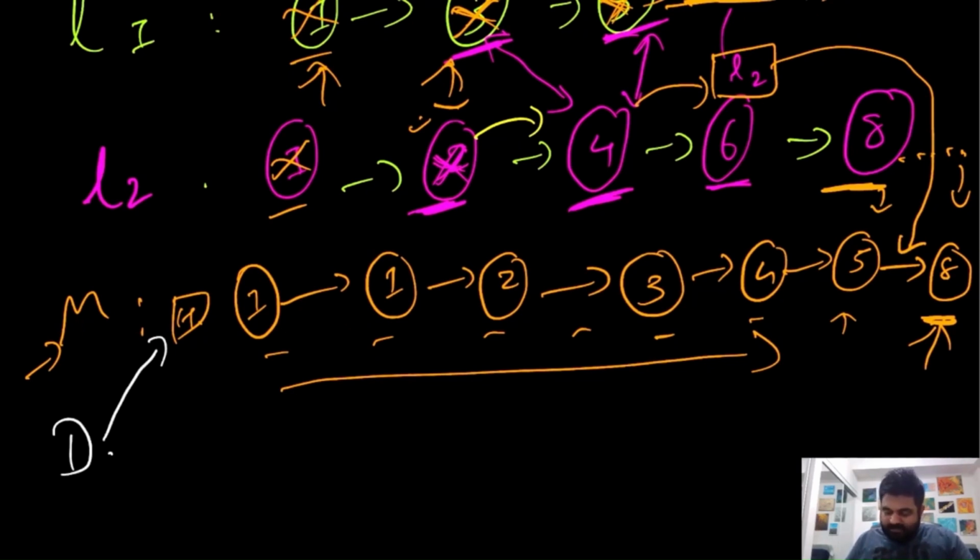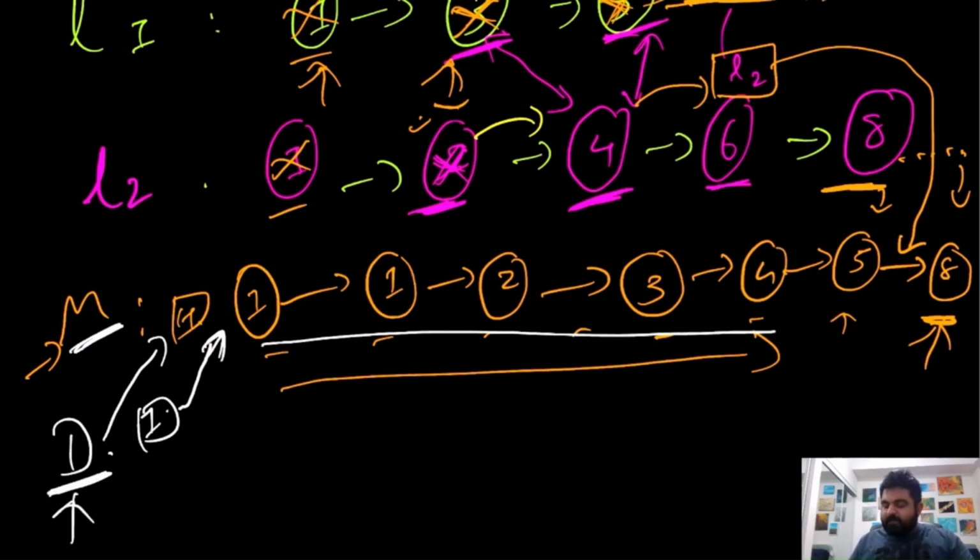We will just assign some random value, whatever, 1, 2, whatever. This does not make any difference, and the next value of this would be pointing to the merge dot next, and that would be the trick. So at the end we will just return the next value of this dummy node, and that would be the start point of our merge list.